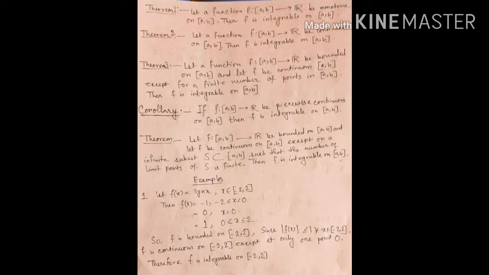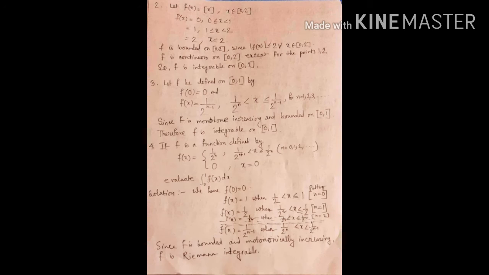So here we see that f is bounded on the closed interval [-2, 2] because |f(x)| ≤ 1 for all x belonging to [-2, 2], and f is continuous on [-2, 2] except at only one point, 0. So by the theorem we can say that f is integrable on the closed interval [-2, 2].